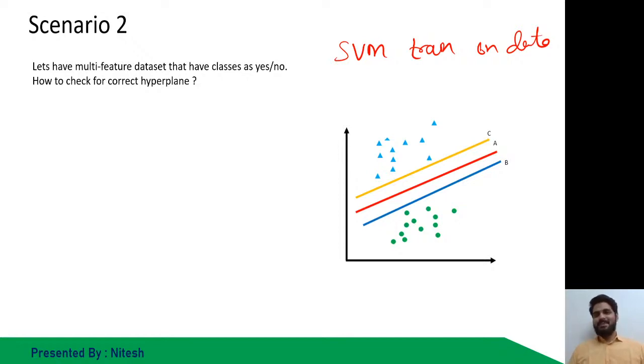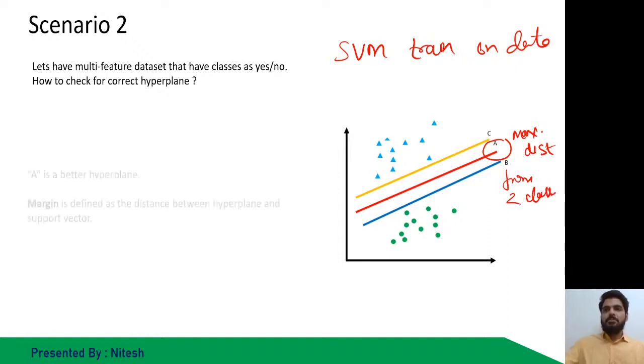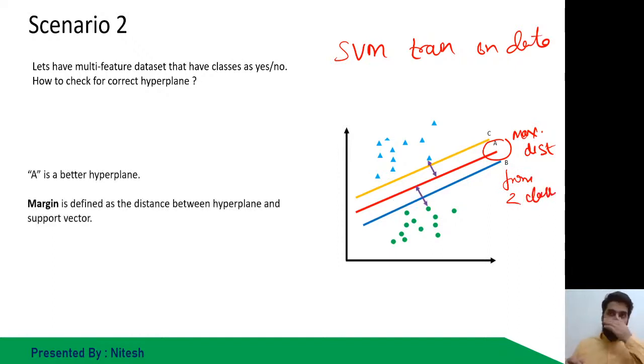Okay. Good work. A is the best one. The only reason is because it is at the maximum distance from two classes. So it is maximum from blue also and green also.